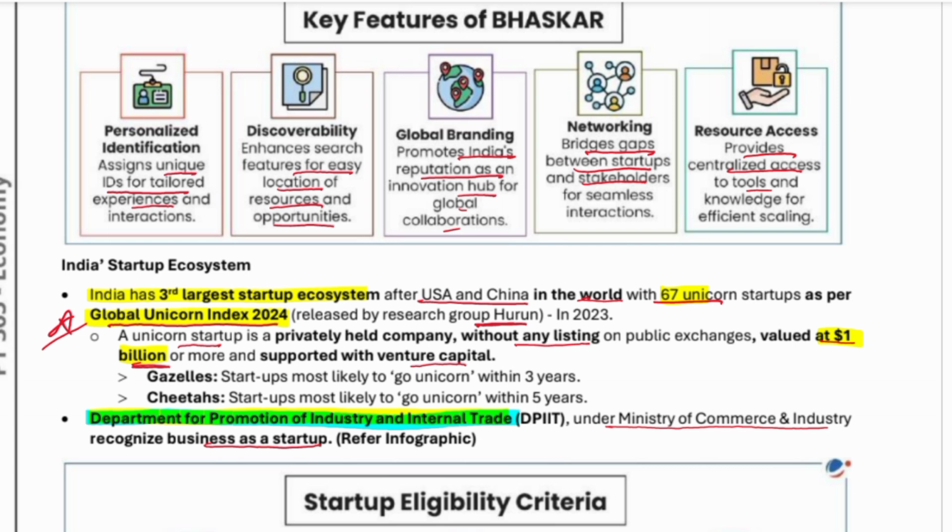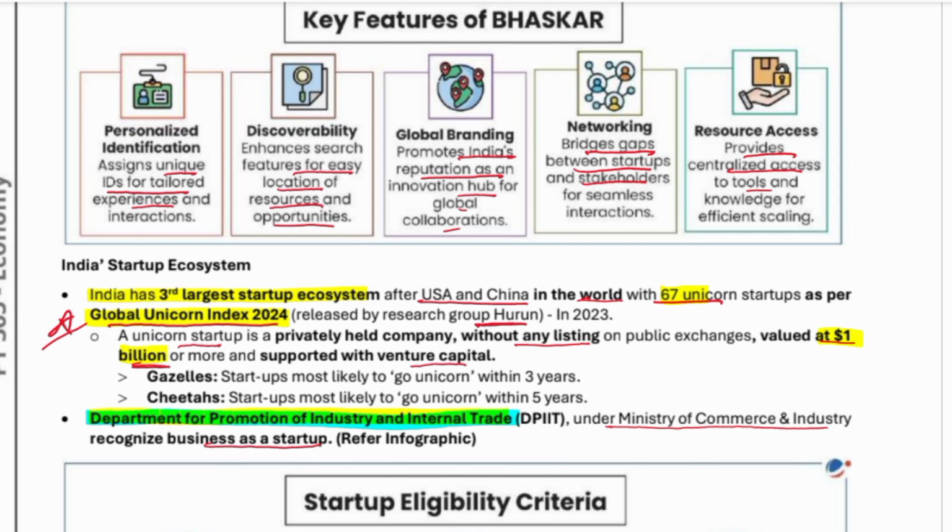India is the third largest startup ecosystem after the USA and China. So who was the first one? The first one is the USA, the second is China, and third is India, with 67 unicorn startups as per the Global Unicorn Index.